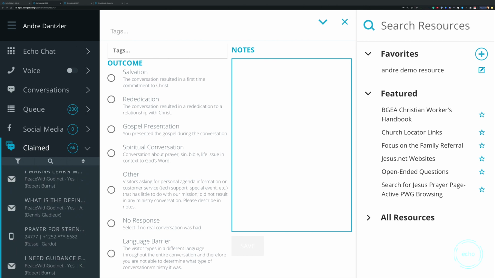The other thing you need to know is as a ministry, you could have multiple languages. And so if you've got multiple languages, not just one, then you're going to need to supply to us those outcomes in each of those languages. So like we had salvation as an example, you would have to give us salvation and that description in English, and then any other languages that you're using Echo in. And so just think of an Excel spreadsheet would be great. Here are the different languages that you use, the top level title, and then the description in each of those languages.